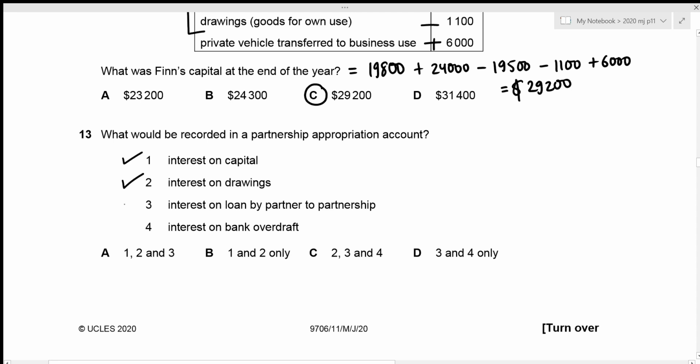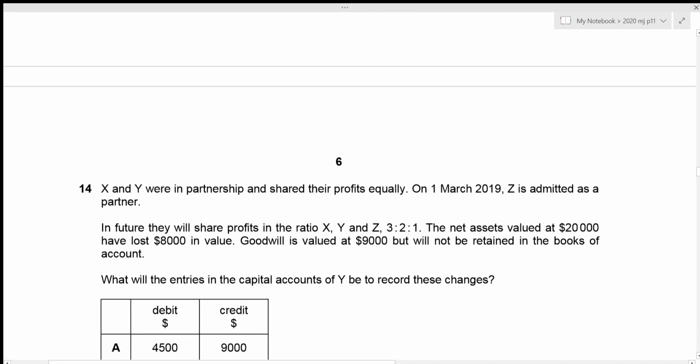So this is not included in the partnership appropriation account since this is already included in our income statement while figuring out the profit for the year. And the fourth one is interest on bank overdraft. Again, this is not included in our partnership appropriation account, but instead included on income statement. So the only items included would be 1 and 2, which is given in option B. That is the correct answer. Now we can move towards question number 14.